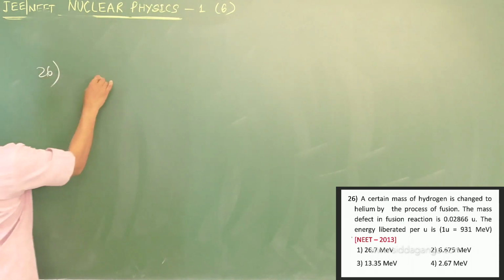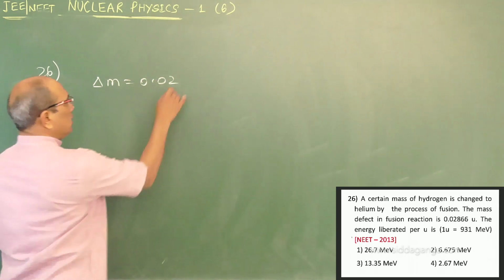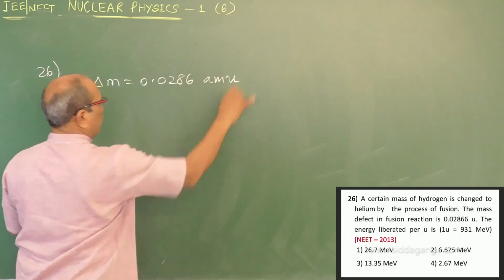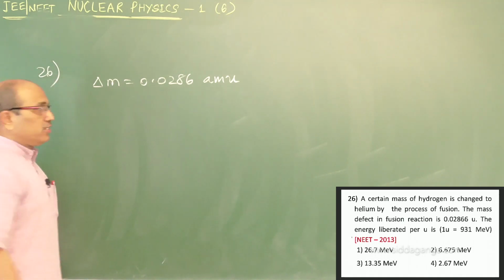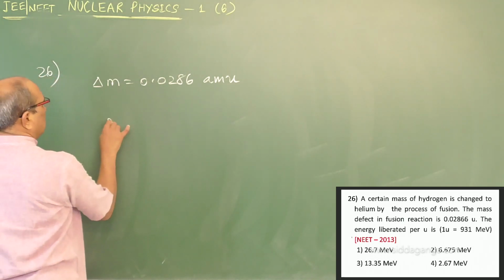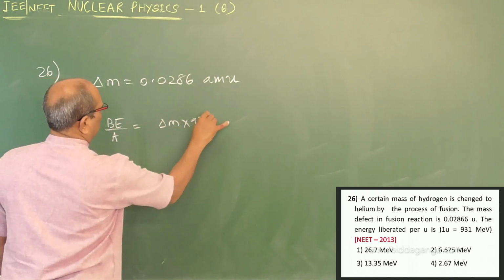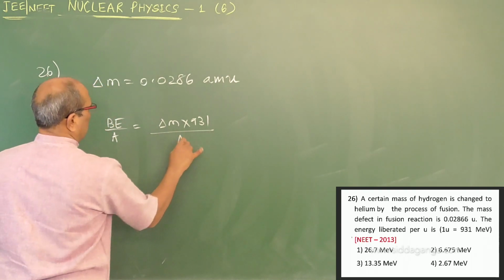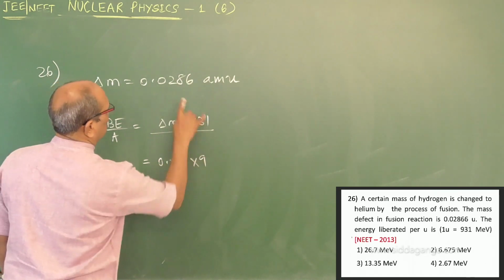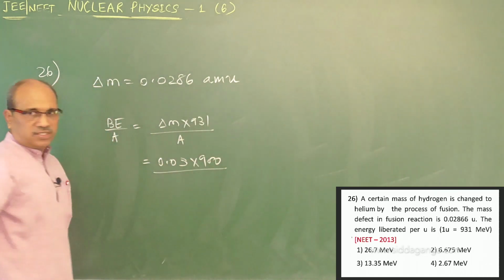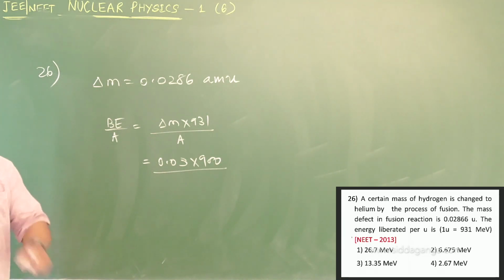The mass defect is 0.0286 AMU. The energy liberated per unit mass number, that is the binding energy per mass number, is delta M into 931 divided by A. Delta M is approximately 0.03, and I can make 931 as 900 for simplification.